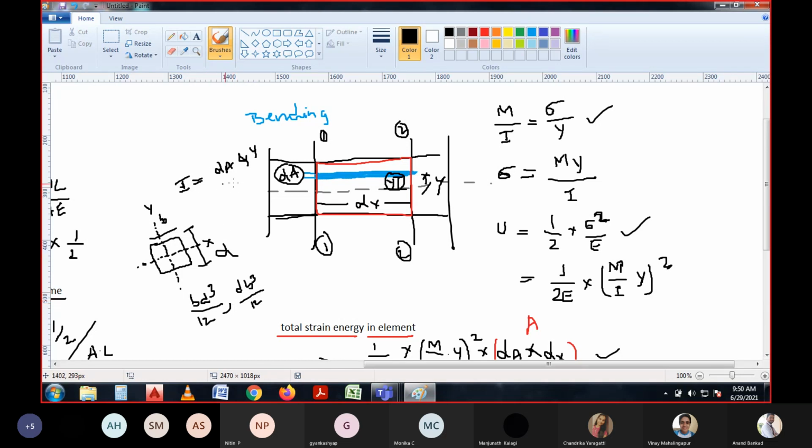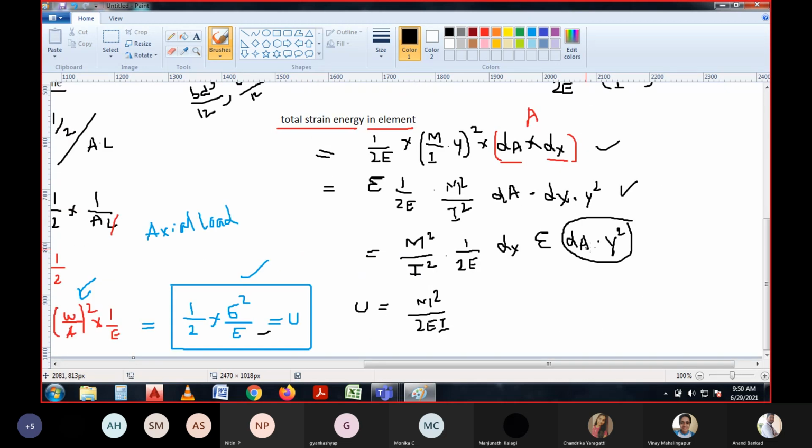So by referring to that, dA into y square can be written as I. Once I is written, this I and that I are cancelled, and M square by 2EI can be referred to. So this is the total strain energy, and the remaining is dx.